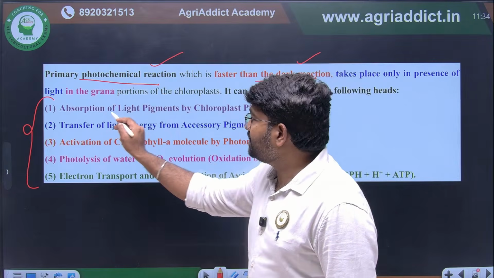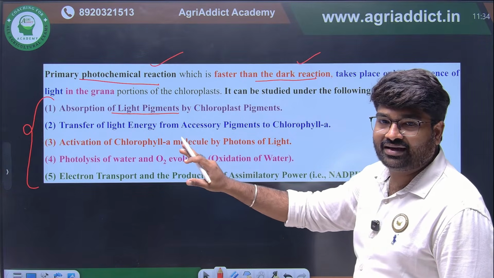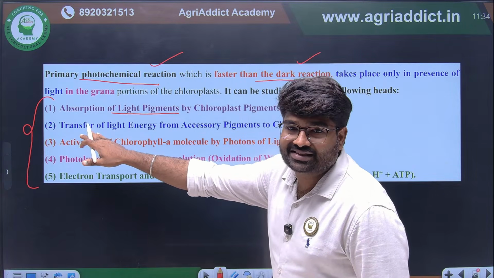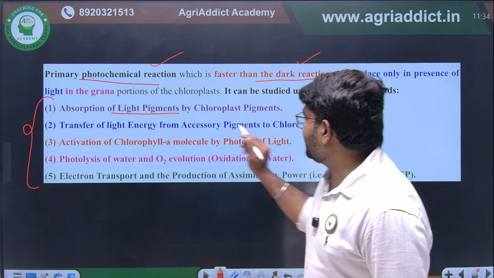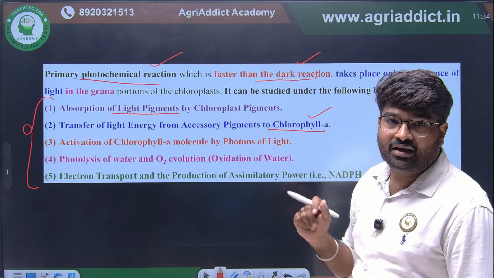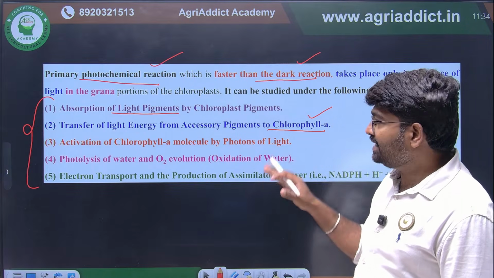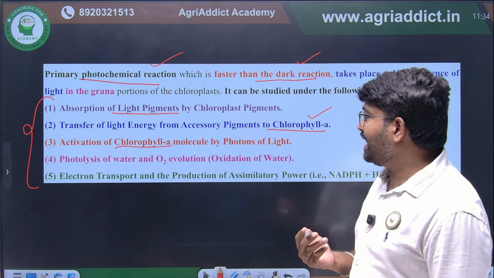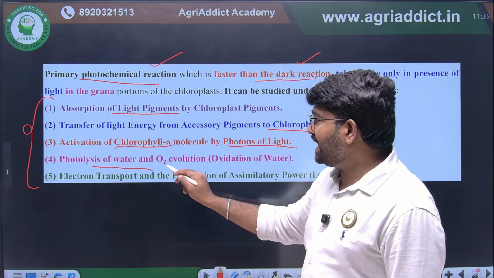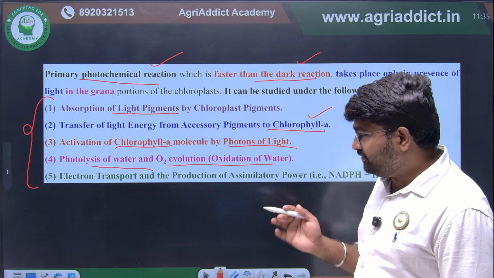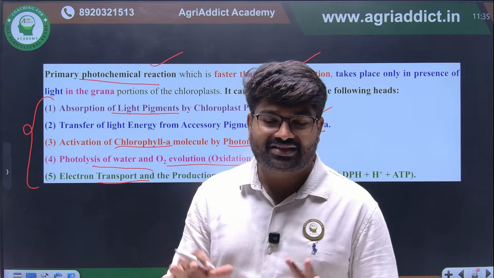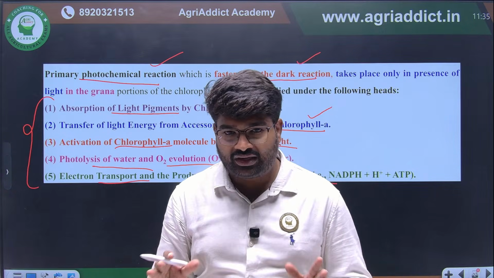First, absorption of light energy will be done by the chlorophyll molecules. After that, whatever light energy is absorbed by accessory pigments will be transferred to chlorophyll A molecule, because we know chlorophyll A is directly involved in the photosynthesis process. Okay, that is the light reaction. Then activation of the chlorophyll molecule will happen by photons of light. Then, most important, photolysis of water will happen and oxygen evolution will be done. After that, electron transport and production of assimilatory power will happen. These are the basic steps we are going to see briefly. So this is clear.